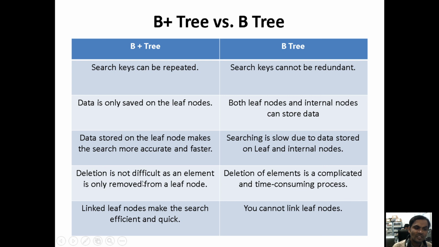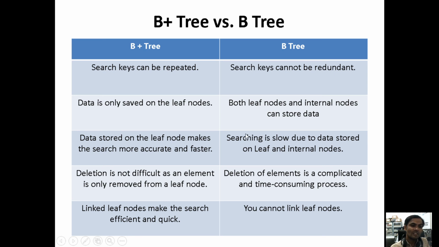Deletion is not difficult in a B plus tree, as the element is only removed from the leaf node. In a B tree, deletion is complicated and a time-consuming process. See the drawbacks between the B plus tree and the B tree: under the B tree, deletion is a problem. Deletion is very simple under the B plus tree. When you store the data under the leaf nodes, searching is very fast. When you store the data in internal nodes and leaf nodes, searching is very slow.